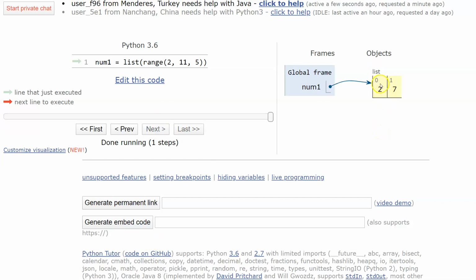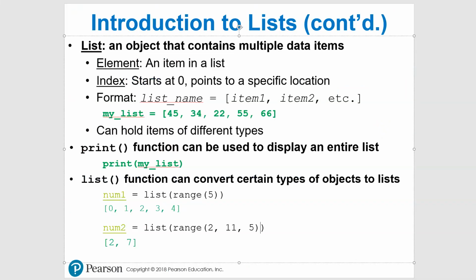So here we go. We have 0 for an index with 2 for our element value for that location. Okay, so location 1 for my index, I have an element value of 7. Okay, you get the hang of this as you do a few of these, and then it'll make more sense to you. Okay, so let's go.